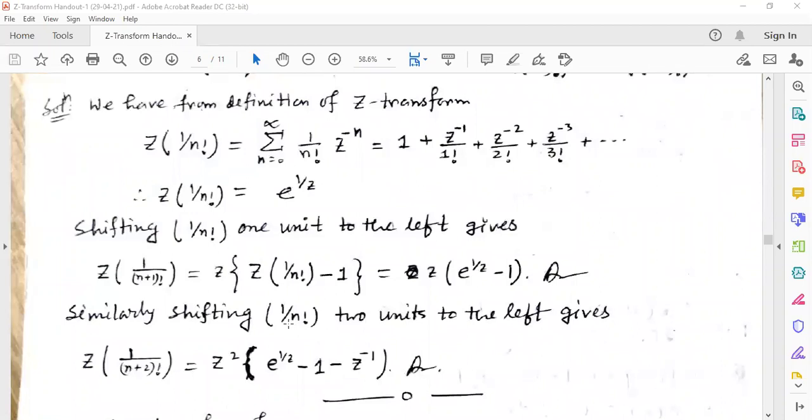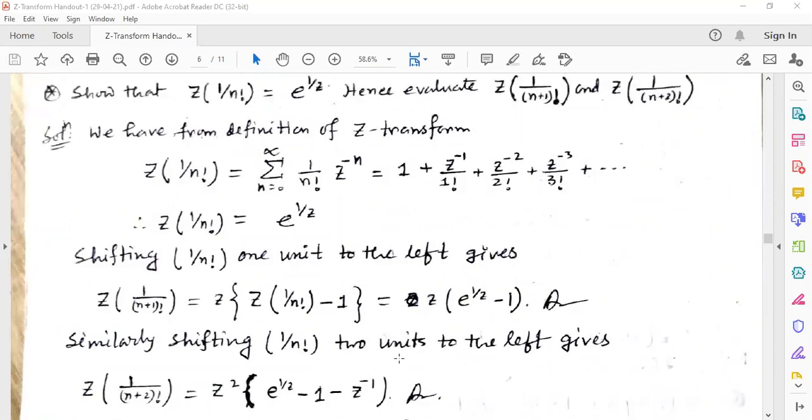Then shifting by 2 units, we get z square [e^(1/z) minus 1 minus z^(-1)]. The left shifting property is used here.